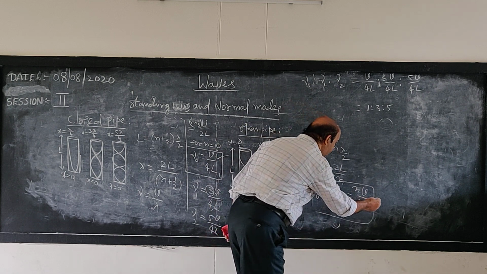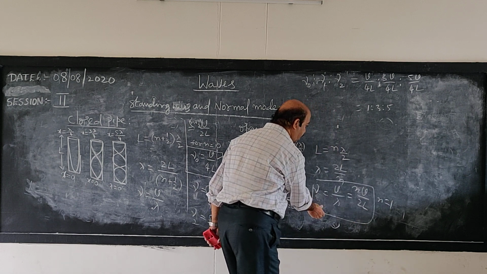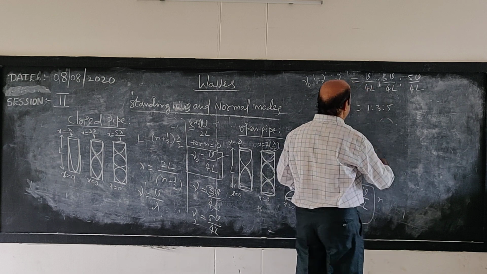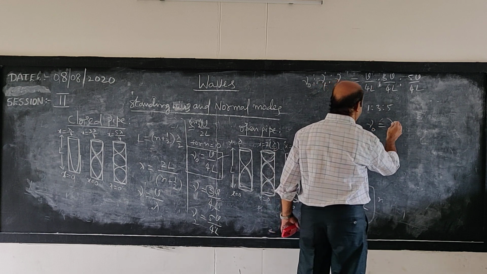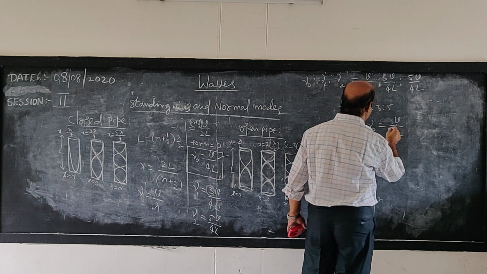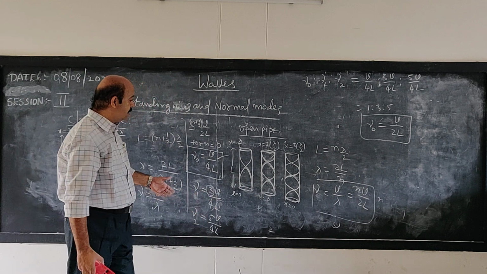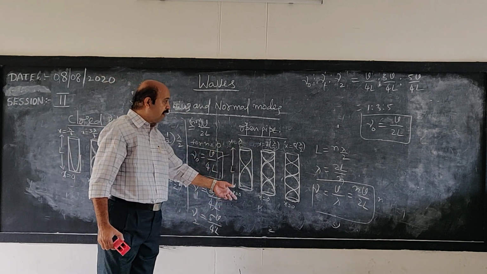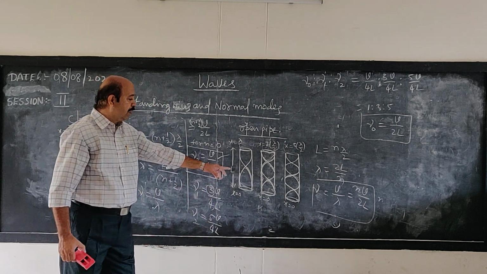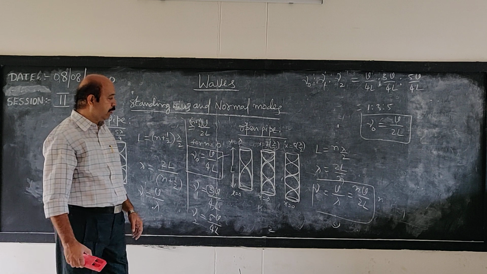Now taking n is equal to 1, we get the fundamental frequency, V by 2L. When the air inside the open pipe is vibrating with that frequency, we say it is vibrating in the fundamental mode, which is called the first harmonic.